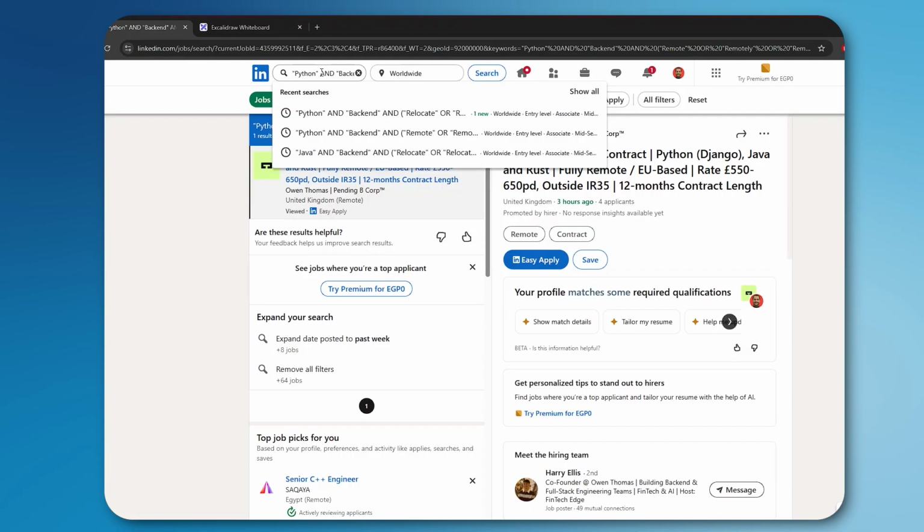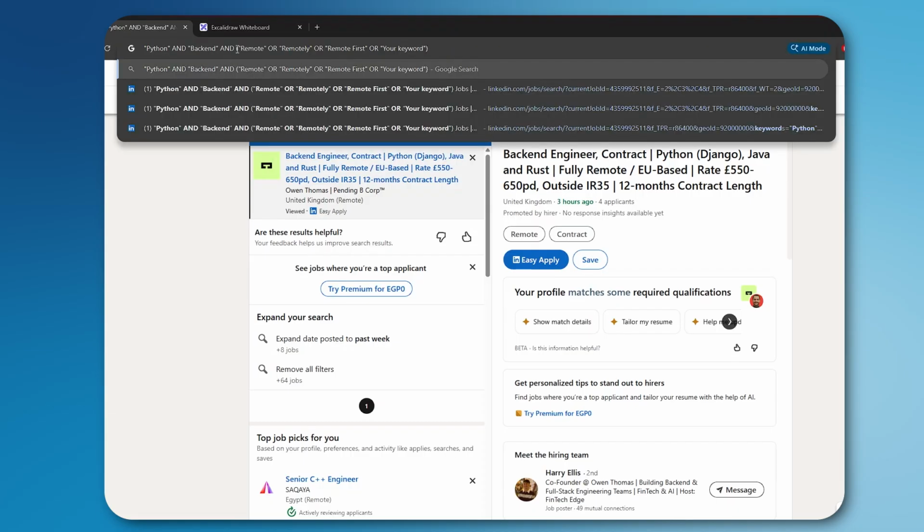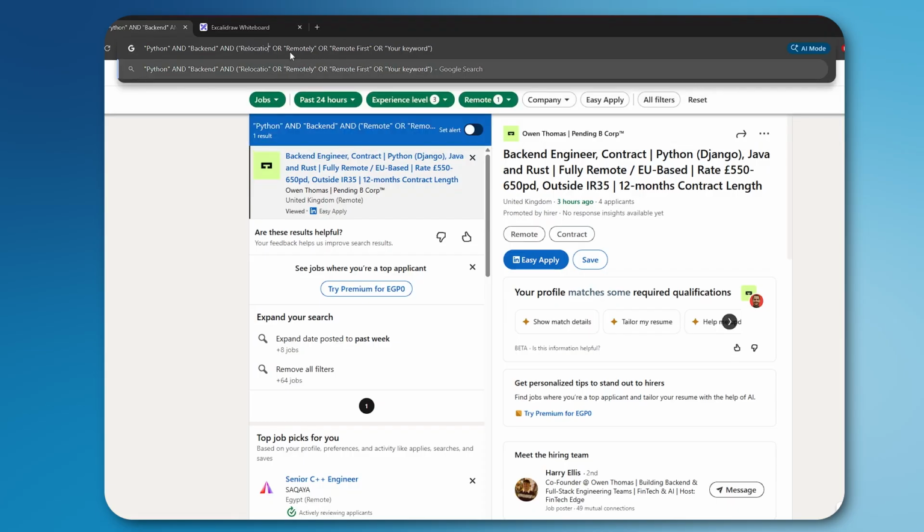If you want relocation, you can use a different kind of Boolean search. Let's say you don't really want remote, you want relocation, so you can add relocation keywords. For example, sponsorship is a word that you're going to need.